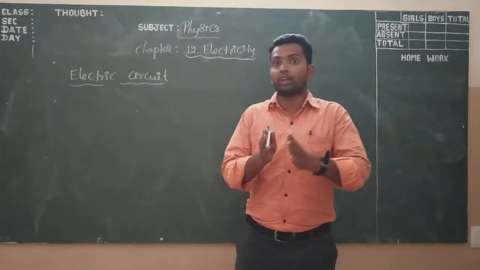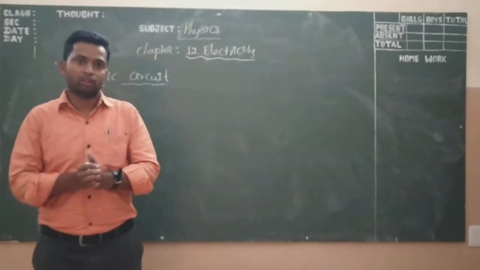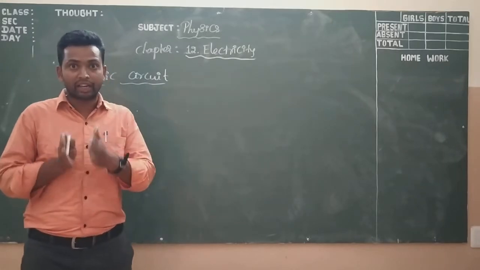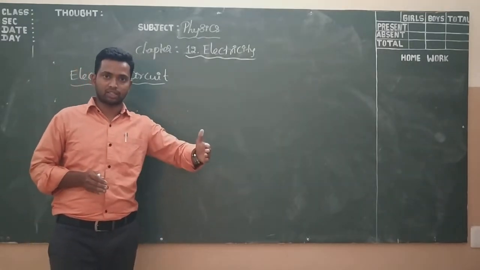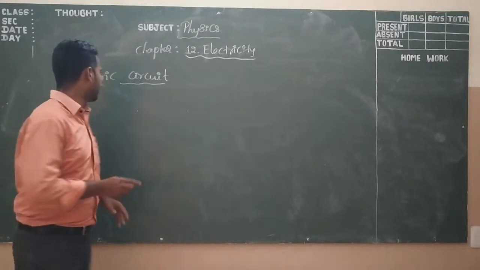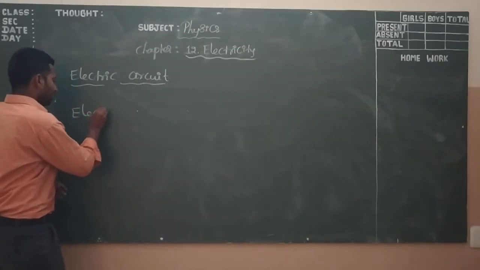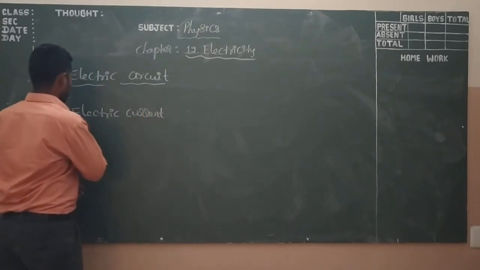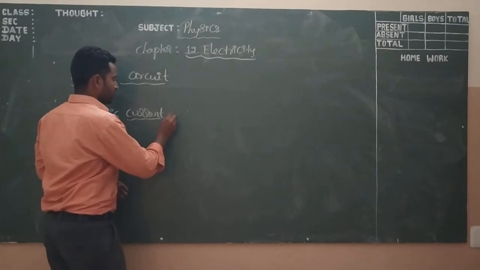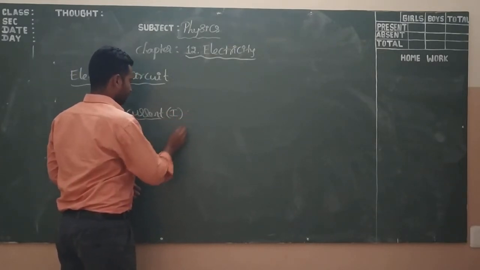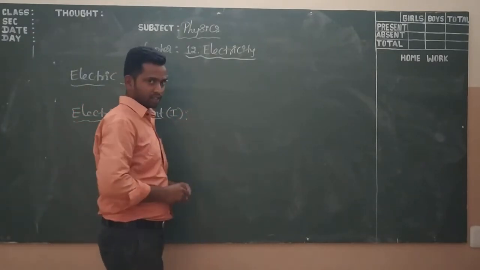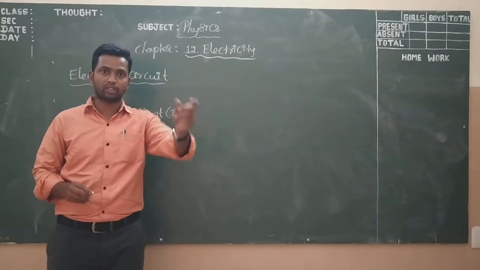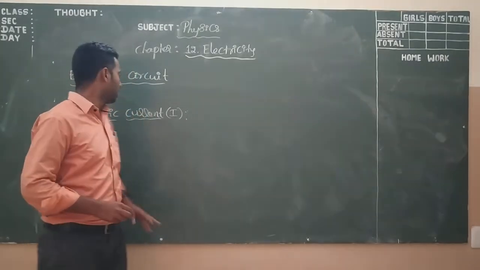Now we define the electric current. What is an electric current? As we know from the water current activity, electric current means a flow of charges. Electric current is denoted by a capital I. We consider the flow of charges in a particular time, so flow of charges per unit time is the electric current.